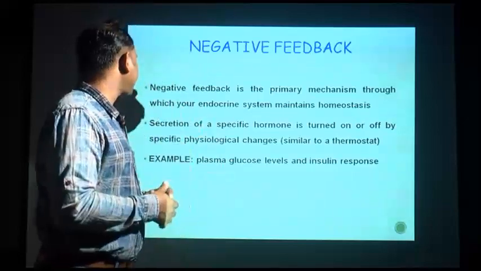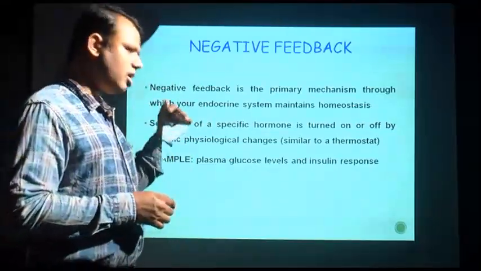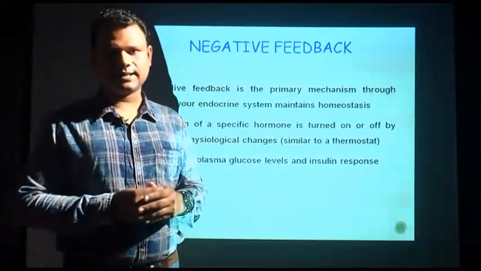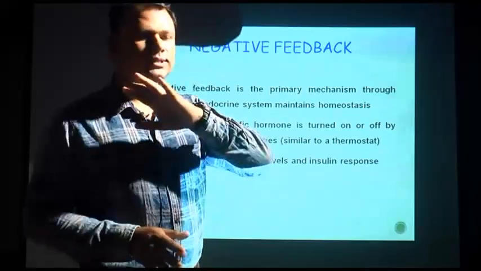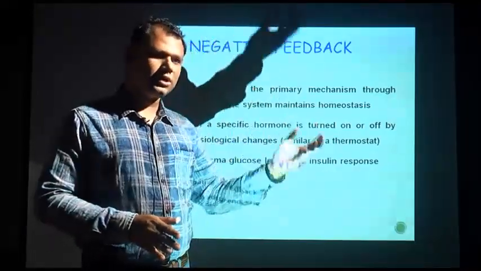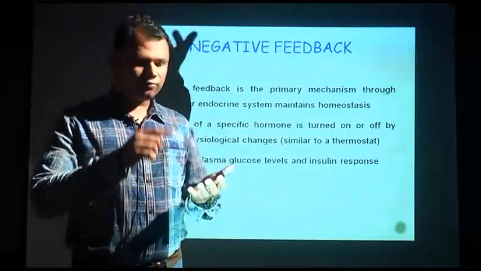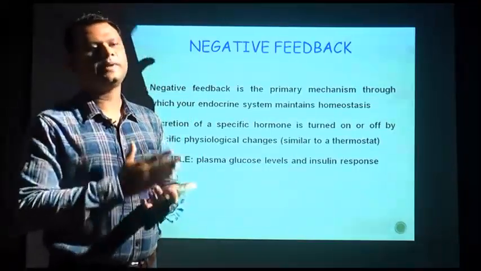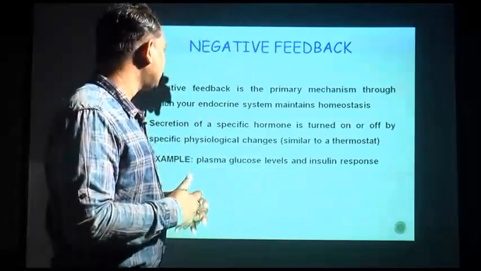The secretion of a specific hormone is turned on or off by specific physiological channels. A particular mechanism will not control secretion or inhibition of hormone for all the endocrine glands. For specific endocrine glands, specific mechanisms are there. That is how our body gets controlled.